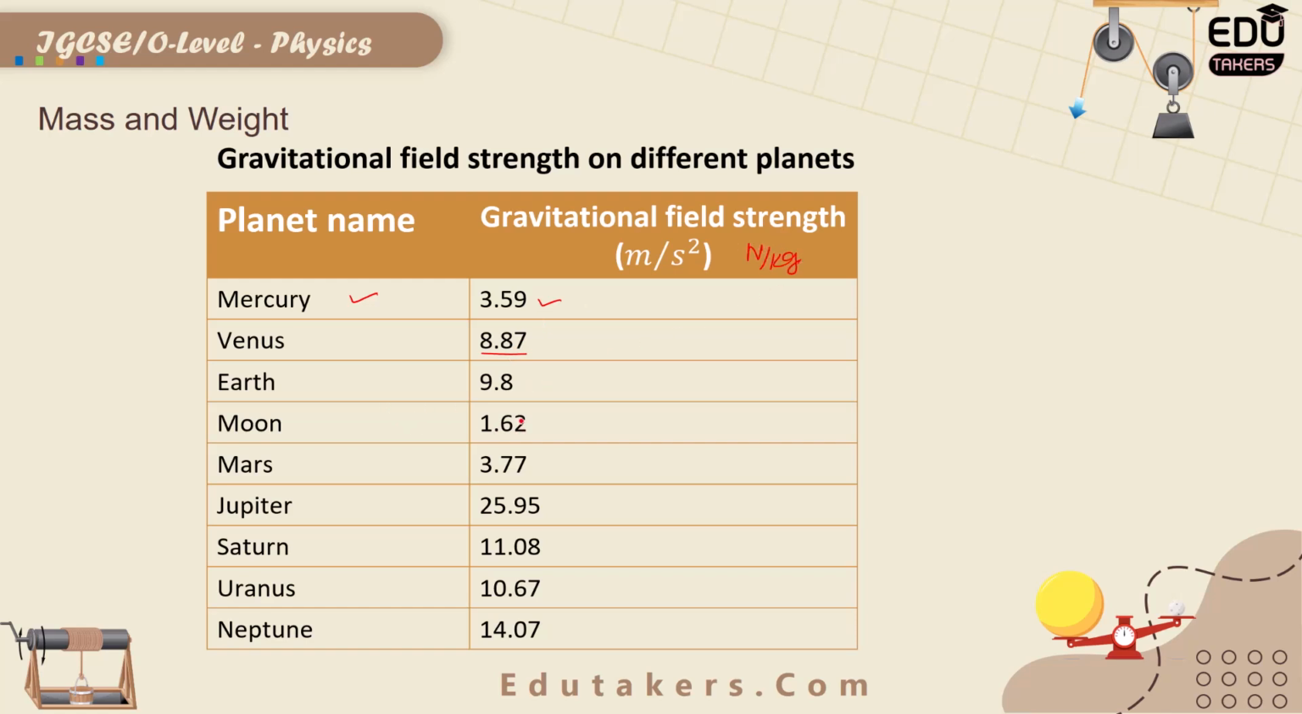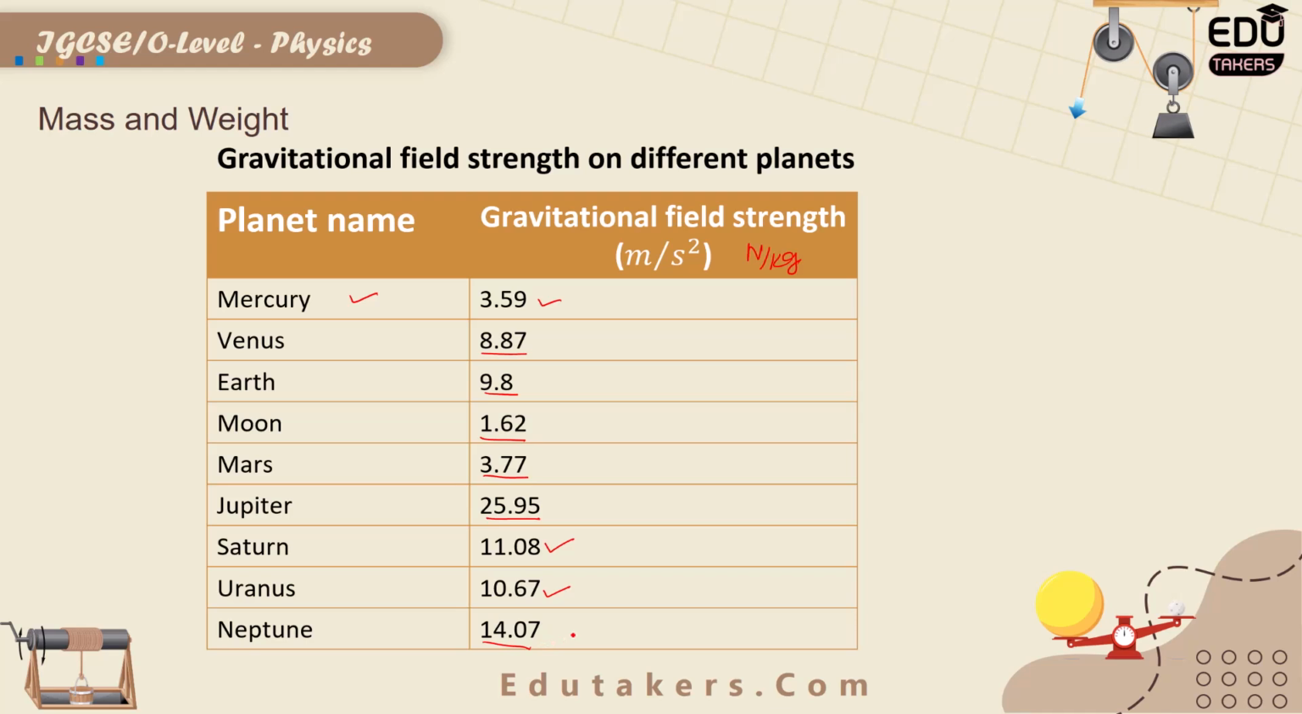On the surface of Earth, its value is 9.8 m/s². On the surface of the Moon, the value of gravitational field strength is 1.62. At Mars, the value of g is 3.77. At Jupiter, the value of g is 25.95 m/s². And at Saturn, the value of g is 11.08. At Uranus, the value of g is 10.67 m/s², and at the surface of Neptune, the gravitational field strength is 14.07 N/kg.